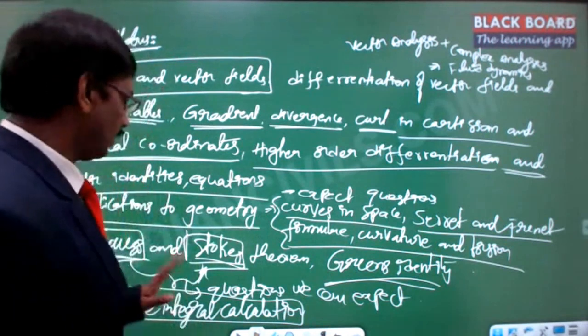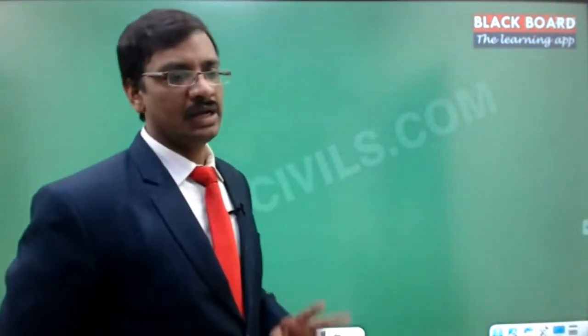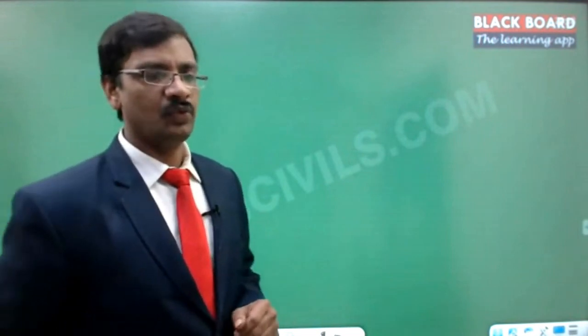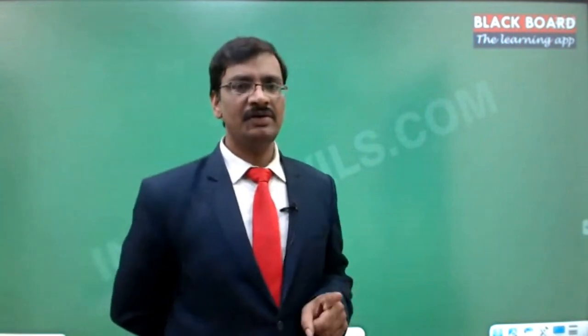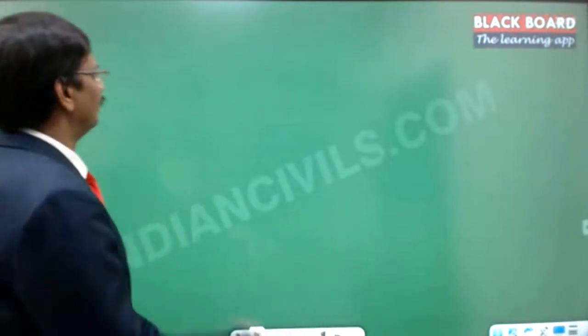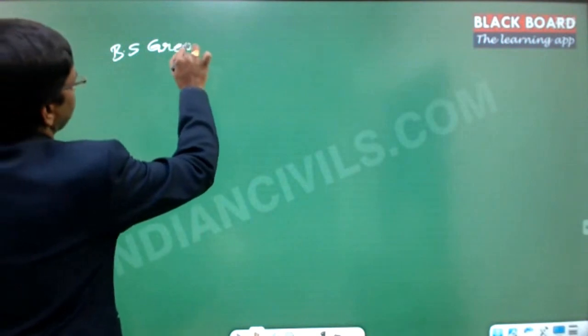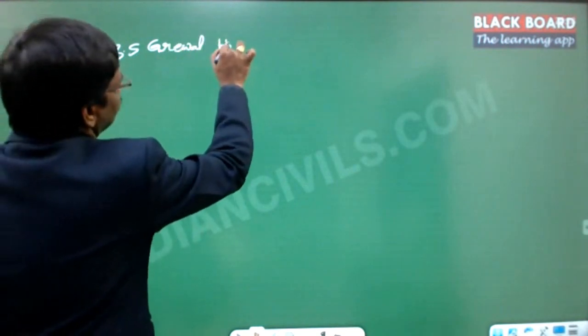Right. So now coming to the books. Which book to solve from? There are two sections I have given. One particular section is the divergence theorem, Stokes theorem and the Green's theorem. The best book is B.S. Grewal, Higher Engineering Mathematics.